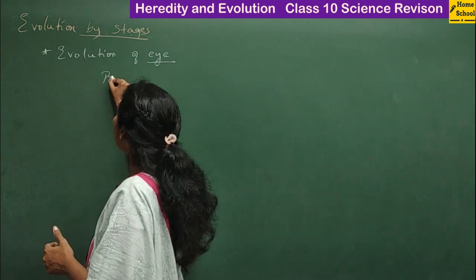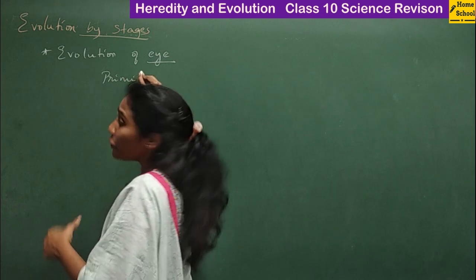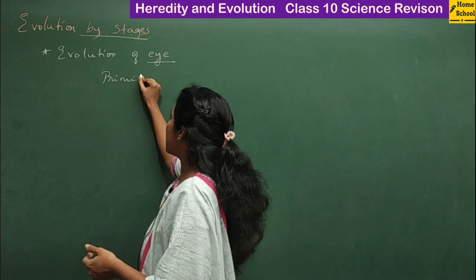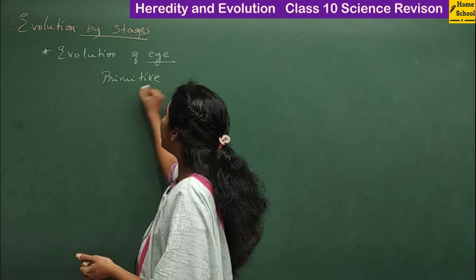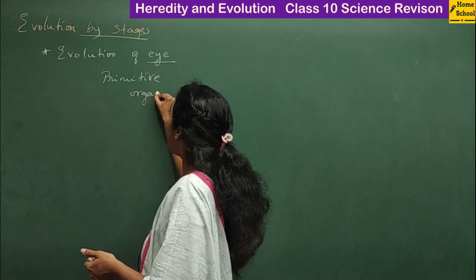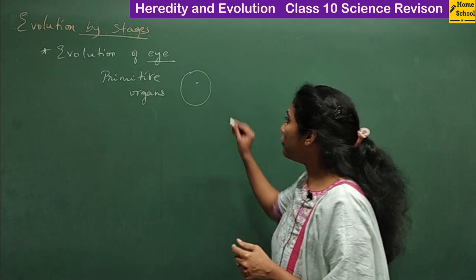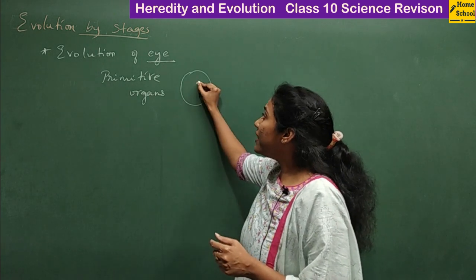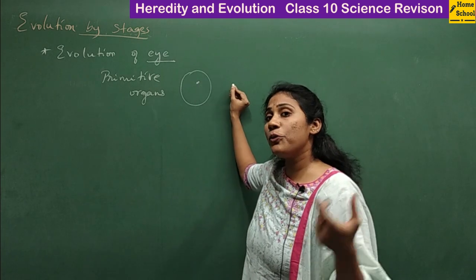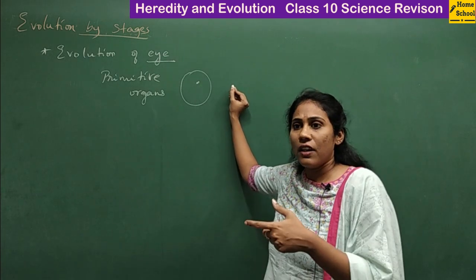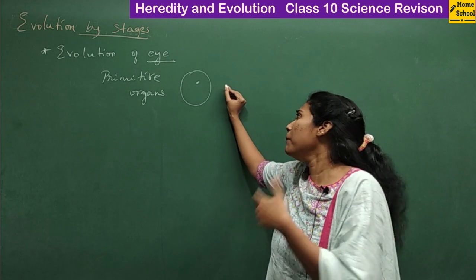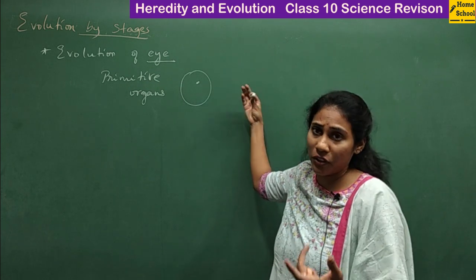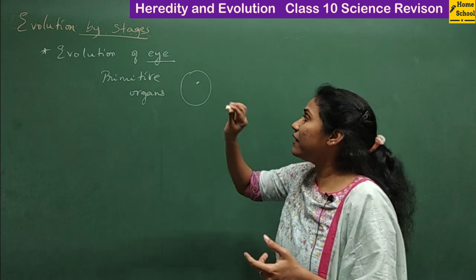In the primitive organisms you don't have eyes, but you can find just a dot on the body structure, which was not able to see light, or was not of great help for the body to survive. So you can just find a spot.